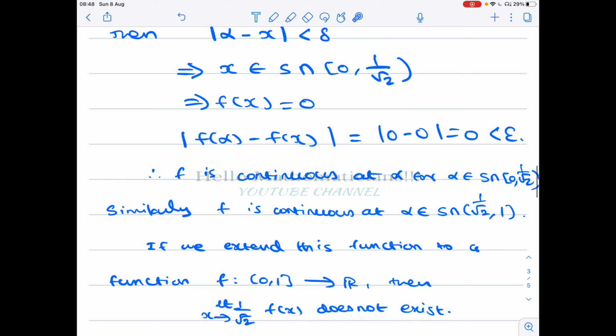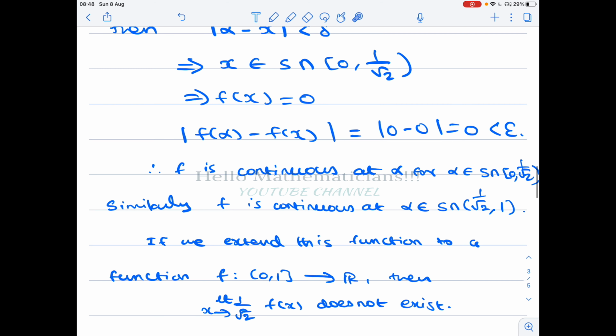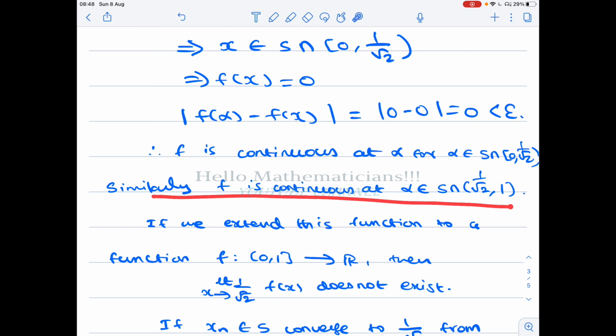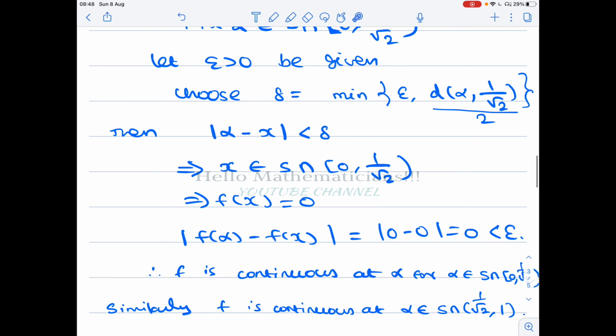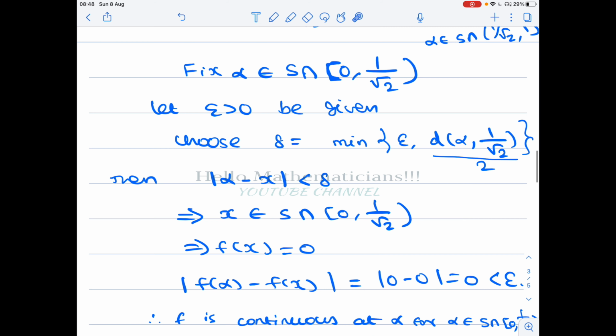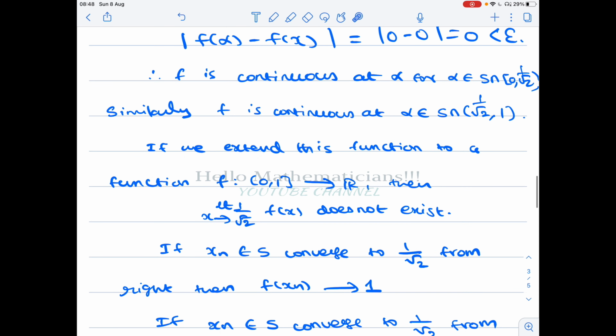So we proved that f is continuous at alpha for alpha belongs to S intersection closed 0, open 1 by root 2. Similarly, you can prove that f is continuous at alpha belongs to S intersection open 1 by root 2, closed 1 also. The same argument works, you can choose delta in the same way. I leave it as an exercise.